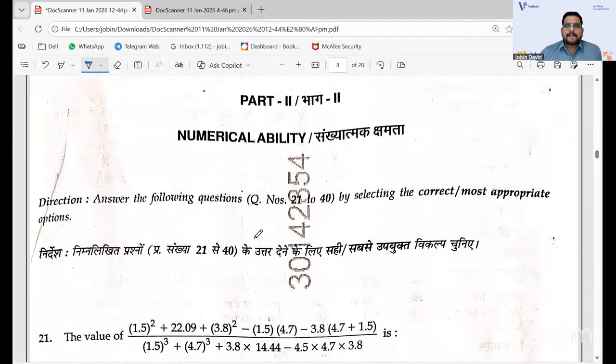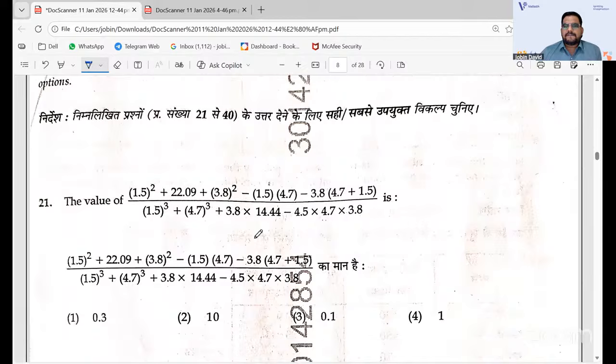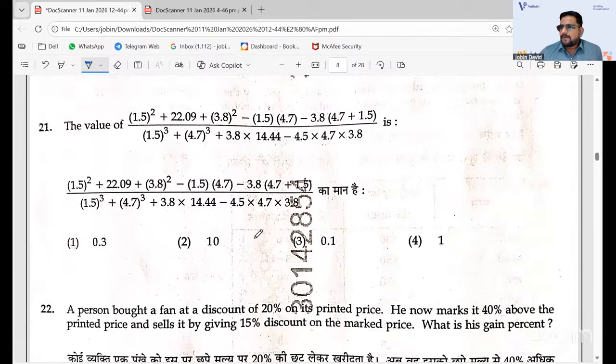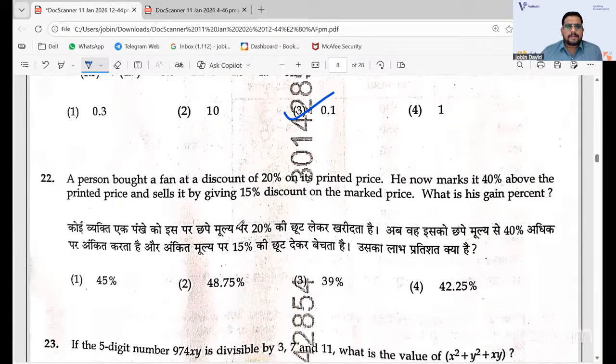Now going to the numerical ability, a little bit tough part when seeing the first question itself. It is a very big question, just for simplification. It is simplification of decimal numbers, you need to cancel and simplify, maybe taking common things out. By solving, I got the answer as 0.1. Let us expect this answer will be, the answer is 3 that I got.